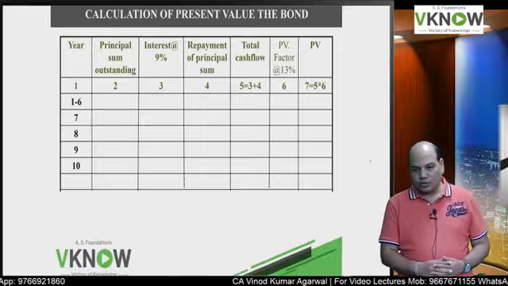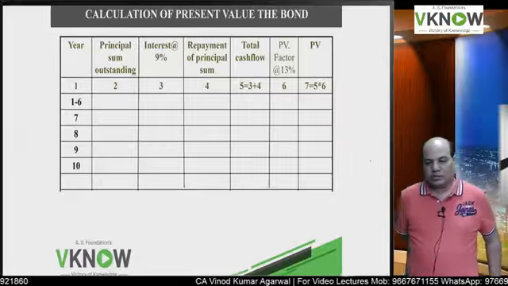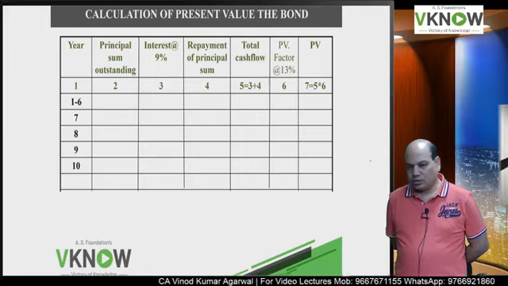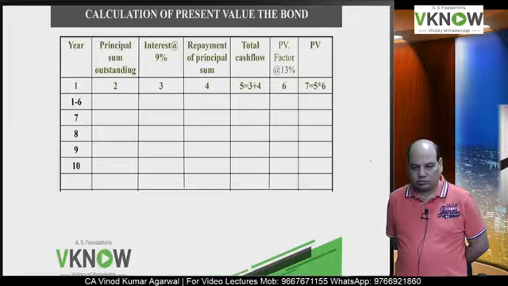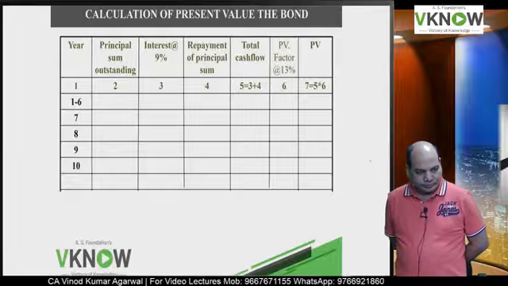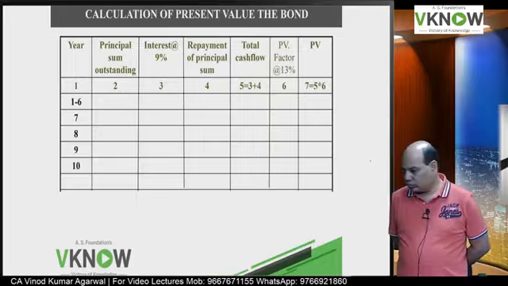Column 5 is equal to 3 plus 4. Then write down 6. And 7 is equal to 5 into 6. Okay, so please check.